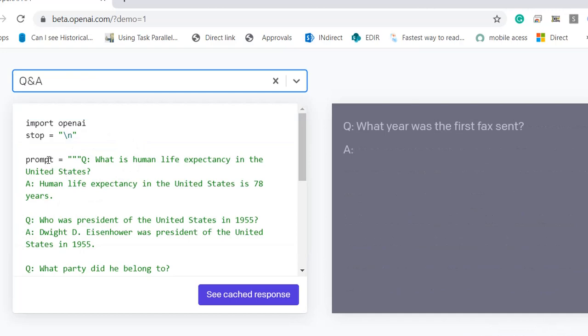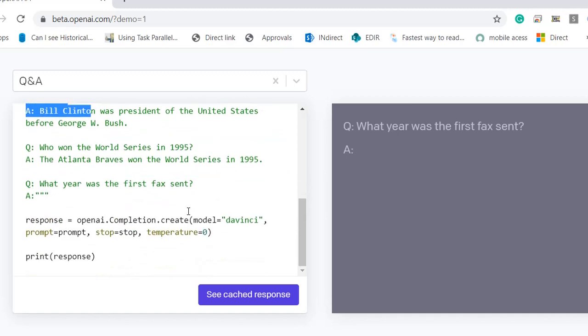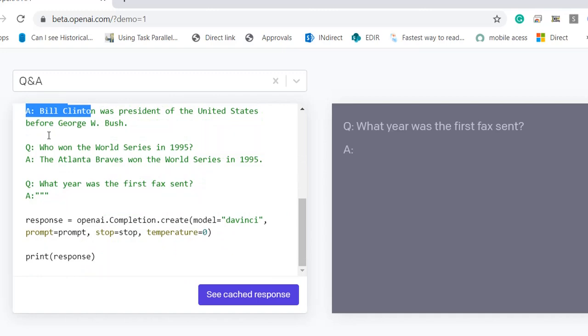Again, if you see, they have given some sample Q&A. What is human life expectancy in the United States? The answer also they have given. So in order to get output from the model, you have to give some pre-trained sample data to that feed. So we need to feed some sample data to that model. That's how they have fed some Q&A here. What next the model will do is check this kind of pre-trained data, and based upon this pre-trained data it will answer the upcoming, I mean the new questions which we're going to give.